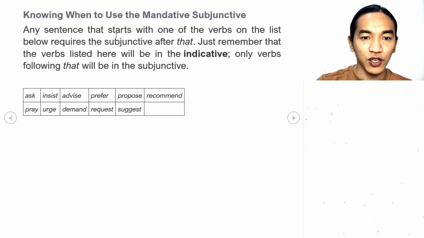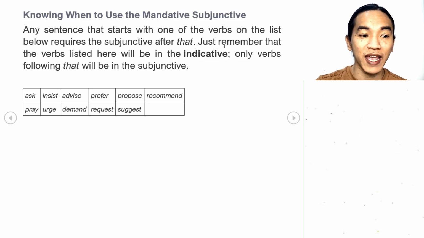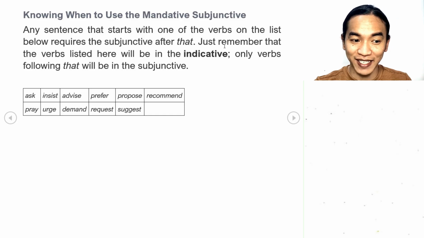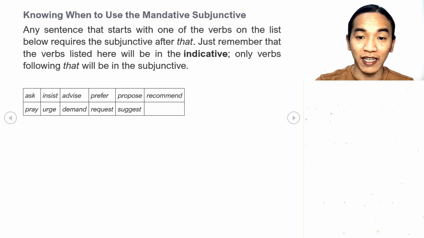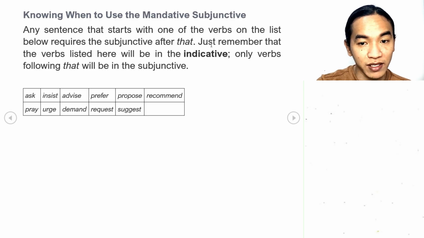Next one, knowing when to use the mandative subjunctive. Any sentence that starts with one of the verbs on the list below requires subjunctive after that. Remember, we have some verbs that are considered subjunctive verbs, but they are indicative. But when you start your sentences with these verbs, or when you have sentences with these verbs, definitely they are mandative subjunctive.